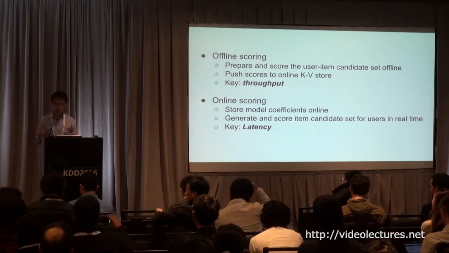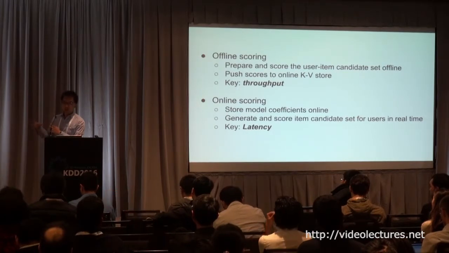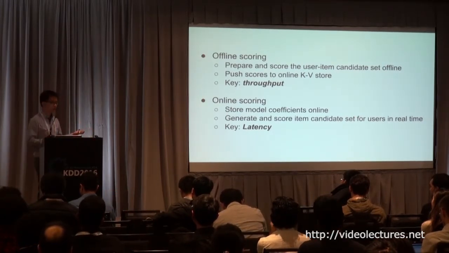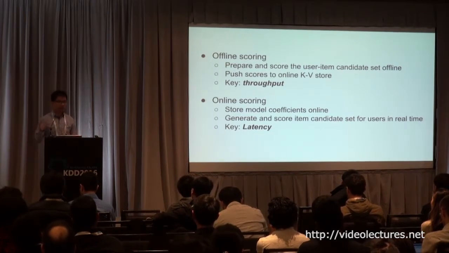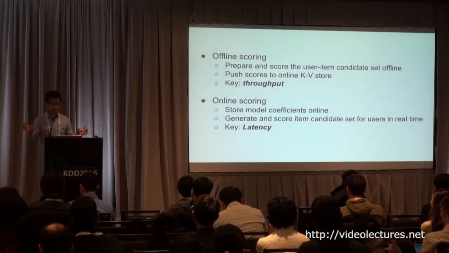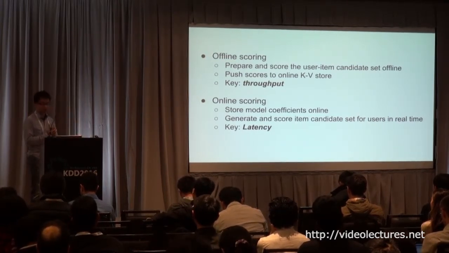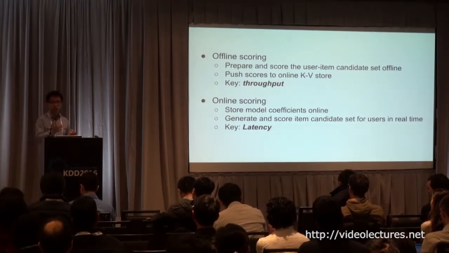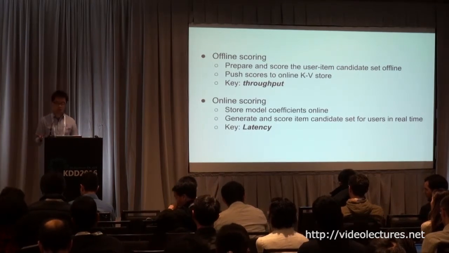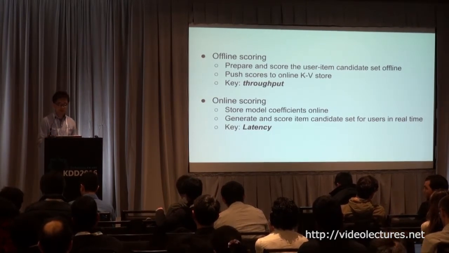The other part, the more interesting one, is online scoring, meaning that we want to store our model coefficients online, for example, our per-member coefficients and per-job coefficients. We want to store them online in some fashion. The candidate set for the user and item pair is generated online and scored online. But the most intriguing, difficult and challenging part is latency. We want to minimize the latency, right? We don't want to serve a fancy model online and let the user wait for a minute to get a recommendation result. We want to serve a good model that also minimizes the latency.